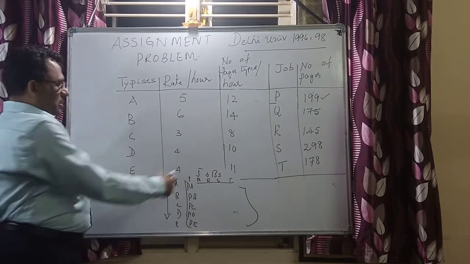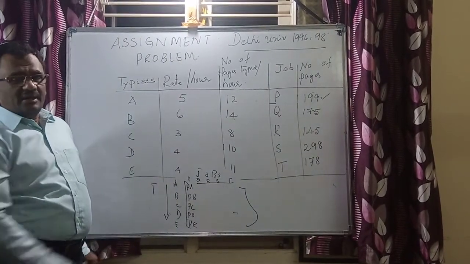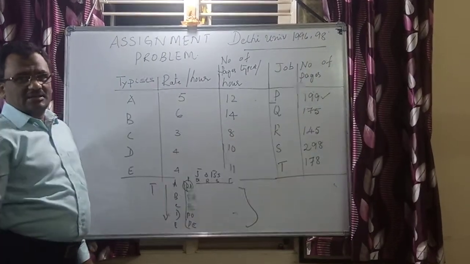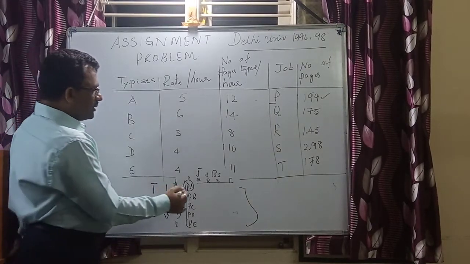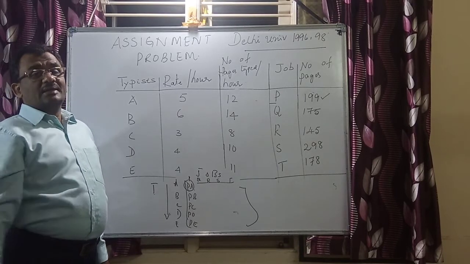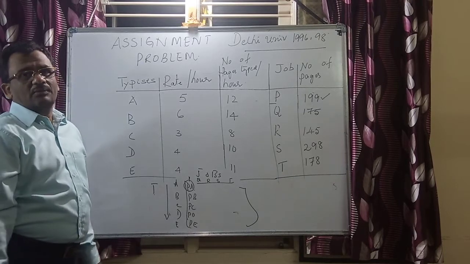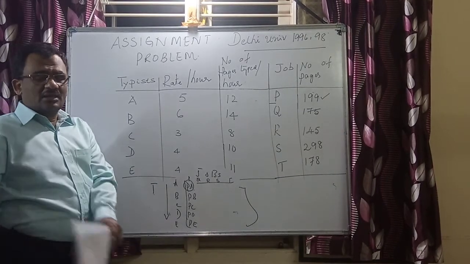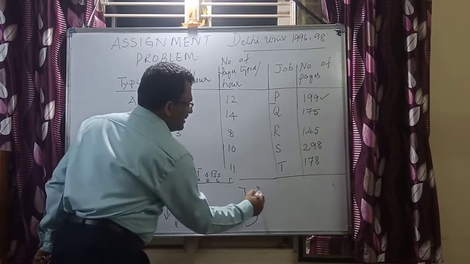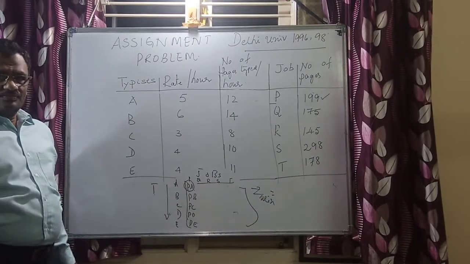Similarly, we are going to have QA, QB, QC, QD, QE. Again RA, RB, RC, RD, RE. For each and every cell, like a one-to-one matrix, I am going to have a cost value, and that cost value will be matched so that your allocation at the end is going to be minimum. That's what the requirement is: Z minimum. This is about the assignment problem to minimize the overall cost.